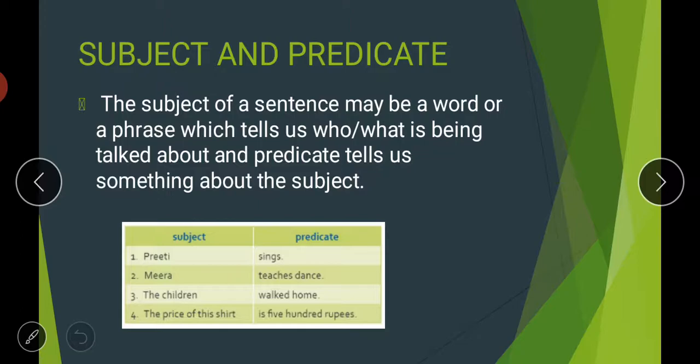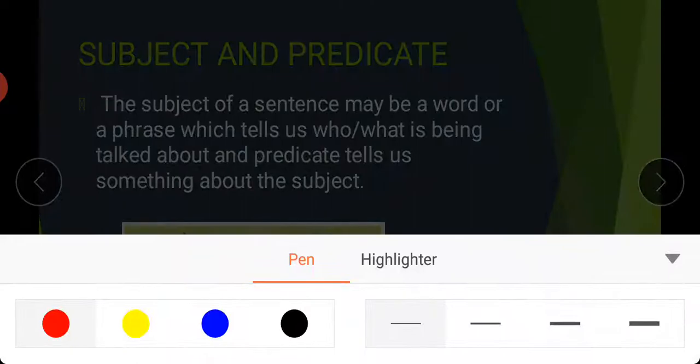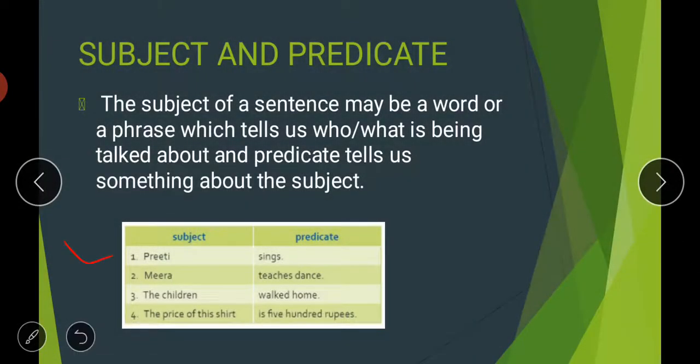So for example, if you look at these sentences given here in this table, the first one is Priti sings. Then Meera teaches dance. Then the children walked home. The fourth one is the price of this shirt is 500 rupees. If you look at these sentences carefully, in the first column the subject part of the sentence is given, and in the second column the predicate part of the sentence is given.